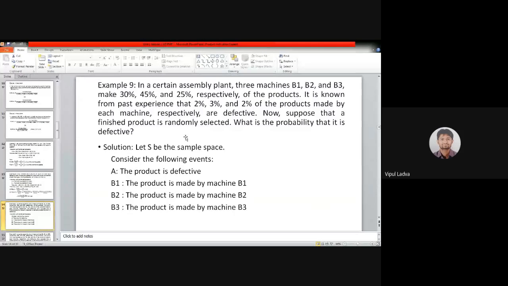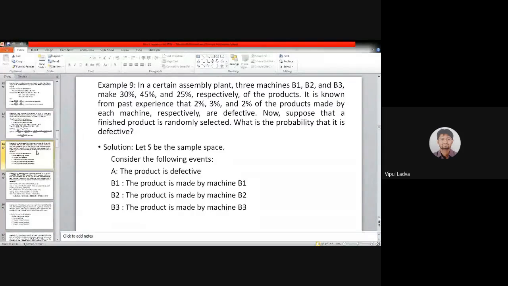If I add one more question over here, what is the probability that the selected defective item is produced by machine B1? What are the chances that the selected item is defective and it is produced by machine B2? What are the chances if the selected item is defective and it is produced by machine B3? In such a case, we need the concept related to Bayes theorem.